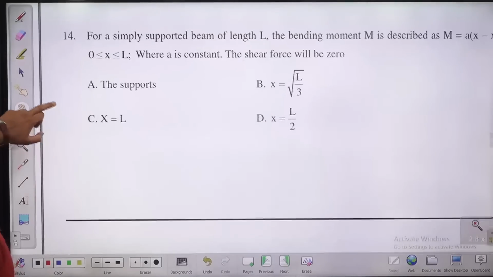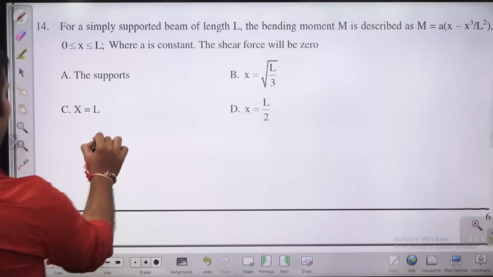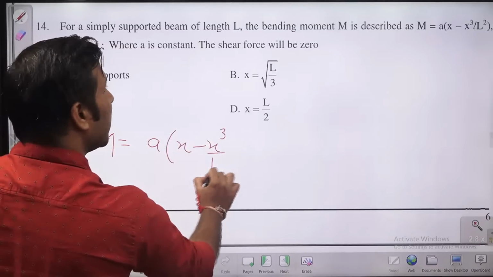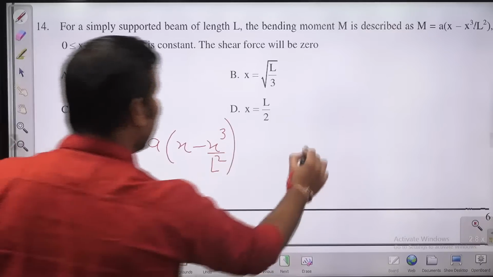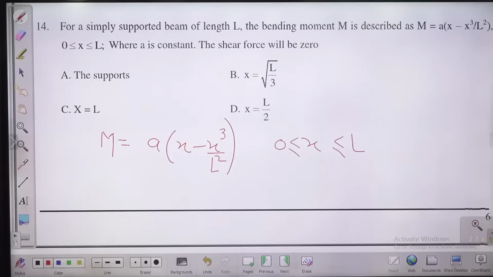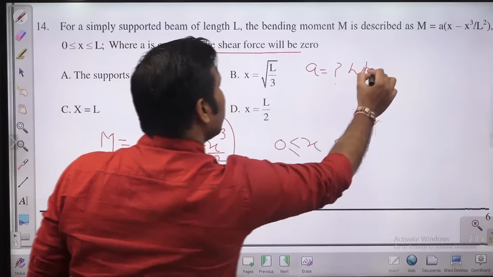Now the next question, question number 14. Please try. For a simply supported beam of length L, the bending moment M is described by M equal to A into (X minus X cube by L square), where X is greater than or equal to 0 and less than or equal to L. He's asking the value of X when the shear force is 0.